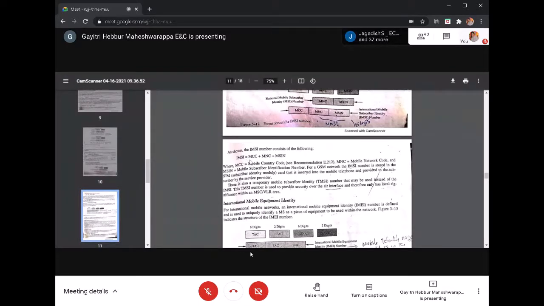That consists of the mobile country code. Each service provider has its own code, so different service providers have different codes. Mobile country code and mobile network code, which is also different, and the MSIN number, the mobile subscriber identification number. That is nothing but a subscriber number. So that we call the IMSI number, International Mobile Subscriber Identity Number.